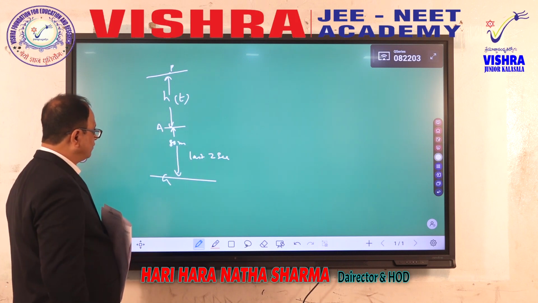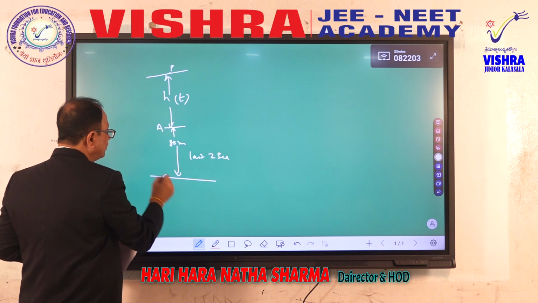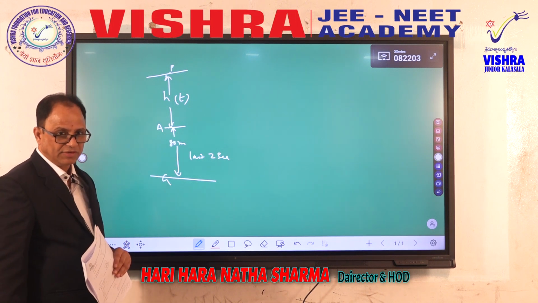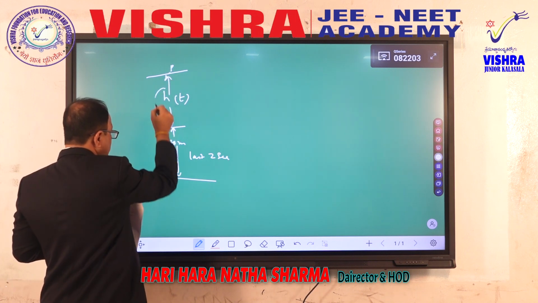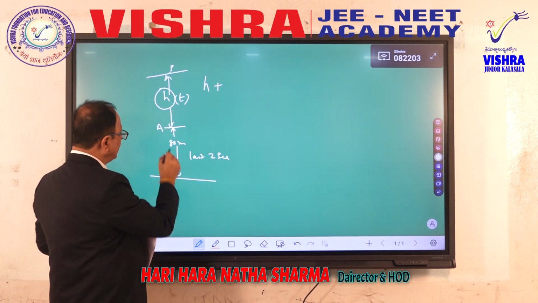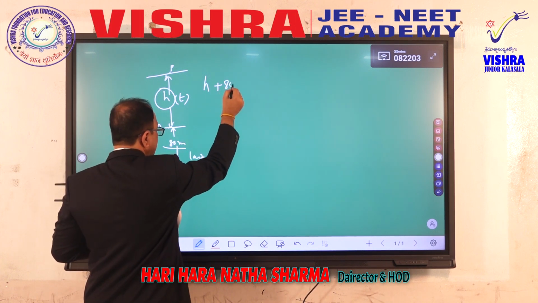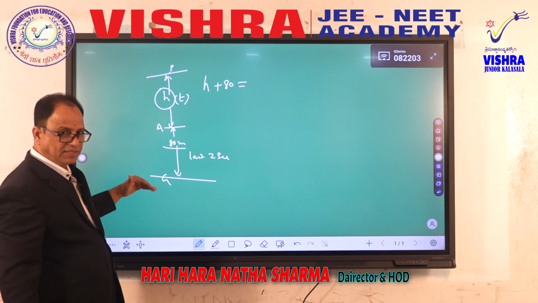Therefore, the total time of travel becomes t seconds from P to A, and A to the ground is 2 seconds. The total time of travel will be t plus 2. Therefore, the P to A distance is H. So H plus 80 is the total free fall distance travelled.